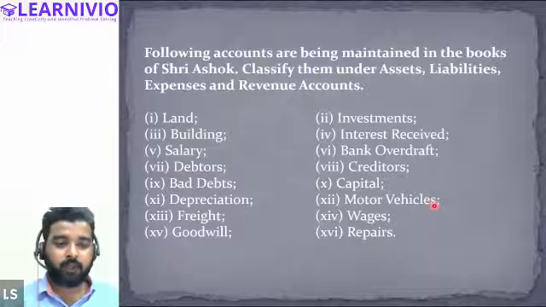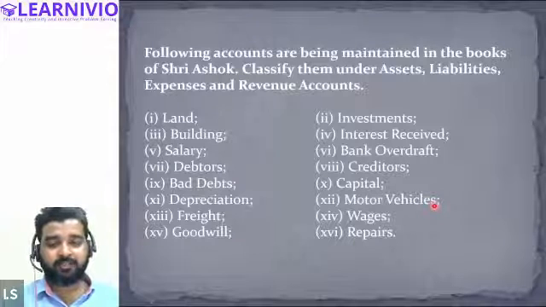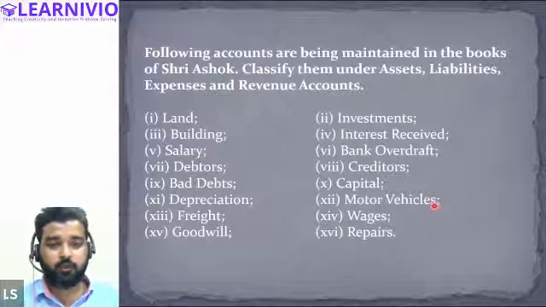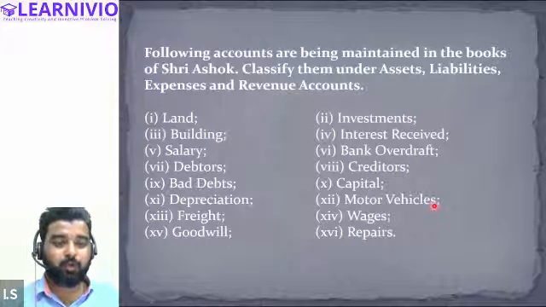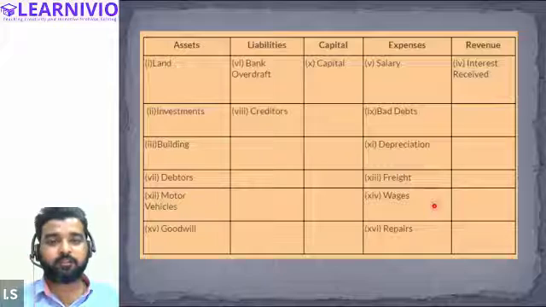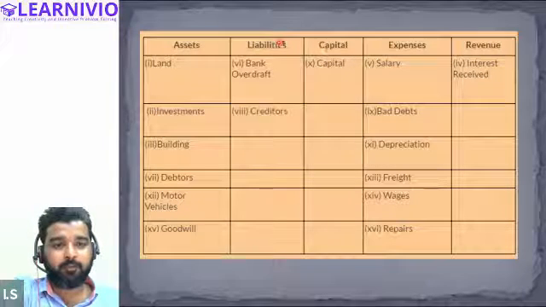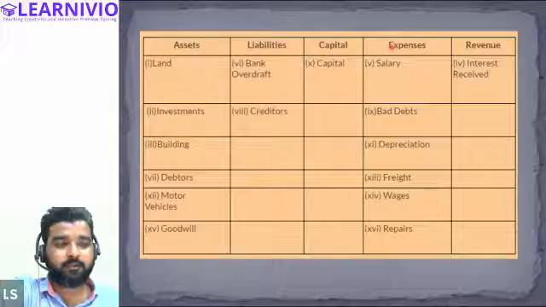So we will identify these items as expenses and they will be recorded in the expenses account. Okay, sir. So in the exam, how do you present this? You can present it like this: we have 5 accounts: asset, liability, capital, expense, and revenue.